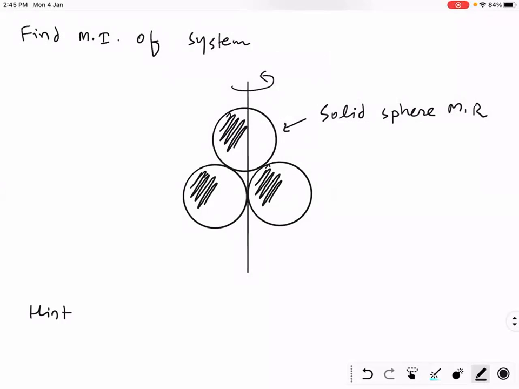What? Three mr square. Nitish saying 3 mr square. Susan saying 6 mr square by 5. 3 mr square is in their option. Susan, your answer is not there in the option. Okay. Maybe I made it solid sphere. It is actually hollow sphere.